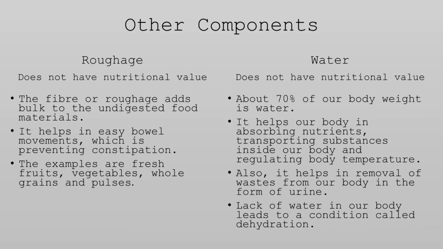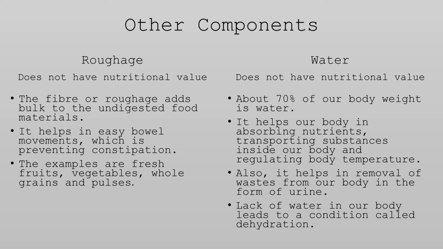Come to our fourth topic, other components. Except all five components, our body requires some more, such as roughage and water. You know that roughage and water do not have any nutritional value for our body, but they are very essential for our body.